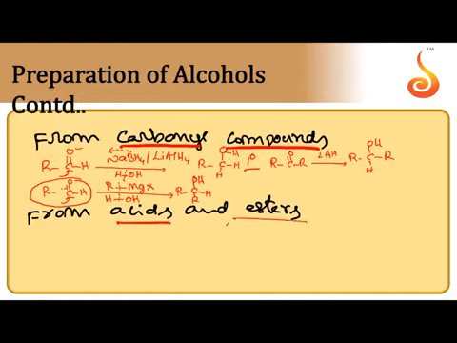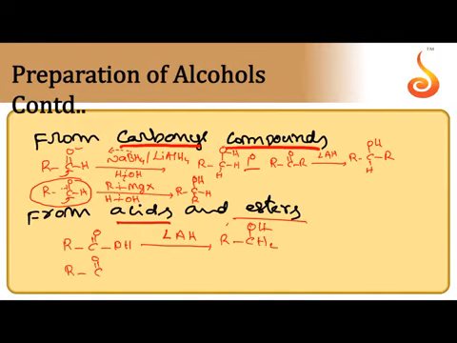Next, even from acids and esters we can prepare alcohols by using strong reducing agents like LiAlH4. Suppose when RCOOH is subjected to reduction by lithium aluminum hydride, remember the carbon present in COOH will become CH2OH.